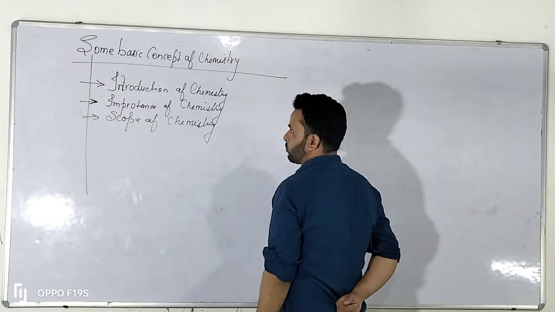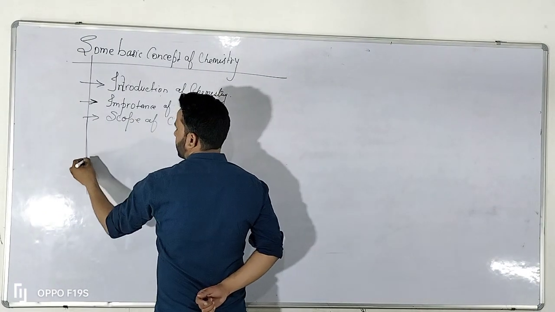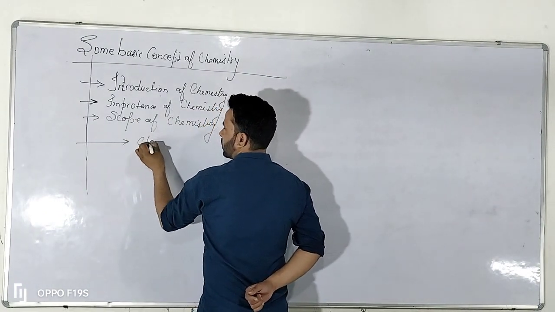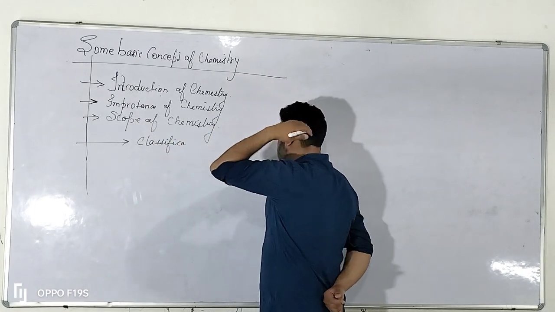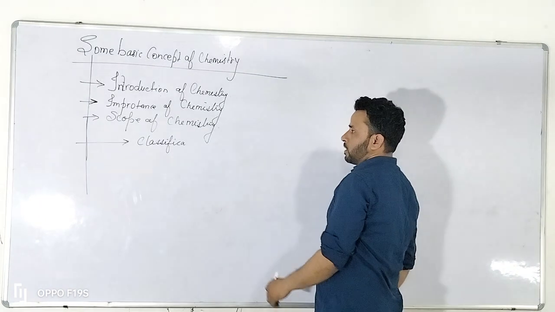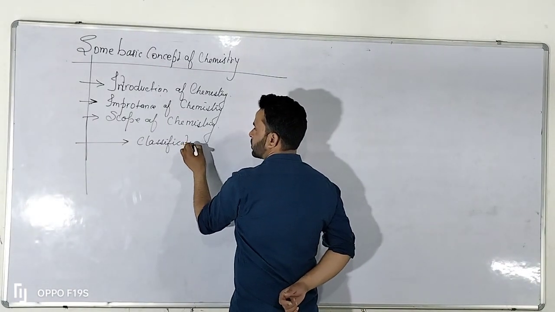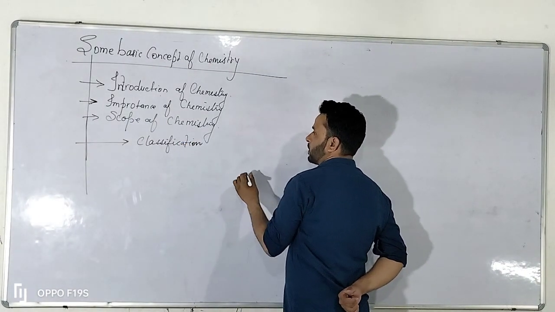Then after we have to classify the chemistry on the basis of their different parts. That is, chemistry is classified into 4 parts.